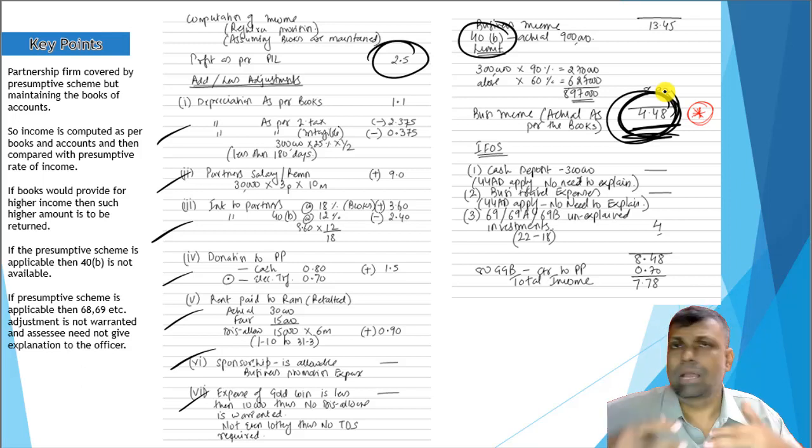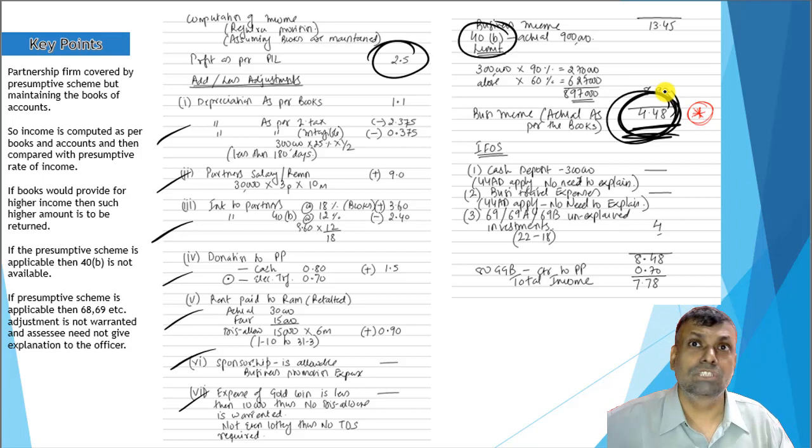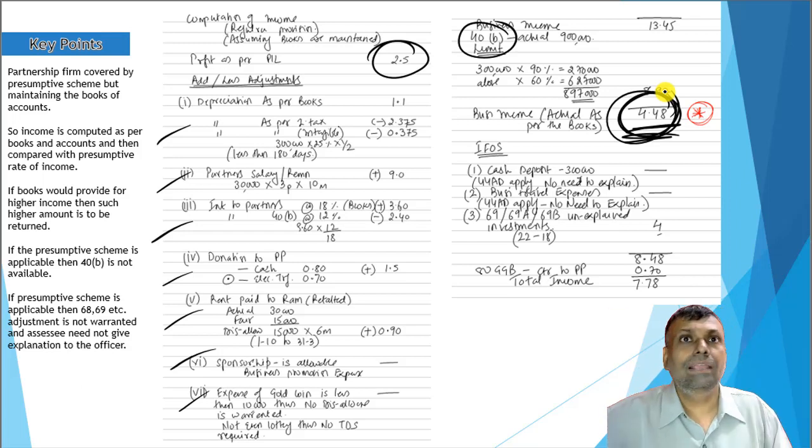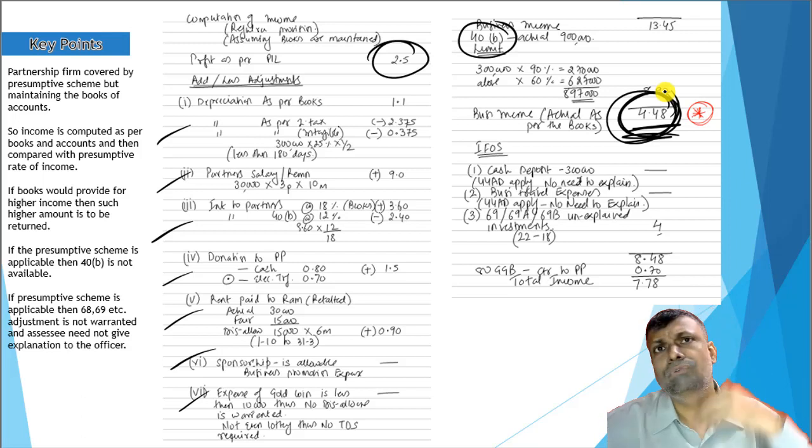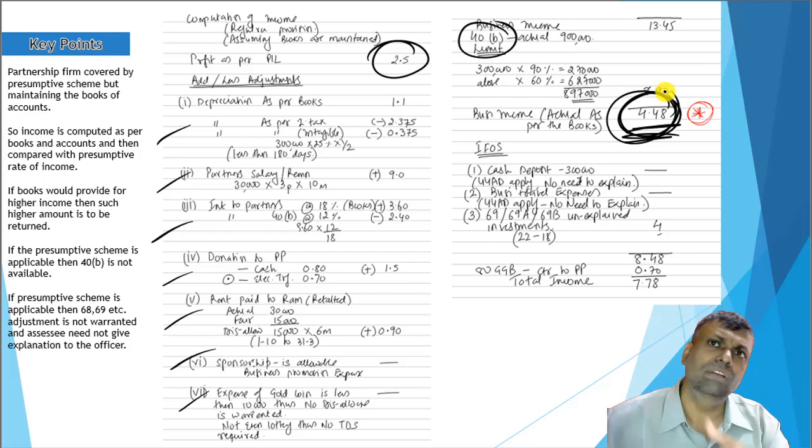Because see, otherwise if I can have an easy shortcut in the examination condition, that will be totally wrong. I can say that I don't want to follow the books. All the books are maintained, but I'll not do any computation. I'll just follow the presumptive taxation. I'll just multiply the percentage with the turnover and get my answer. But that will be a wrong answer.